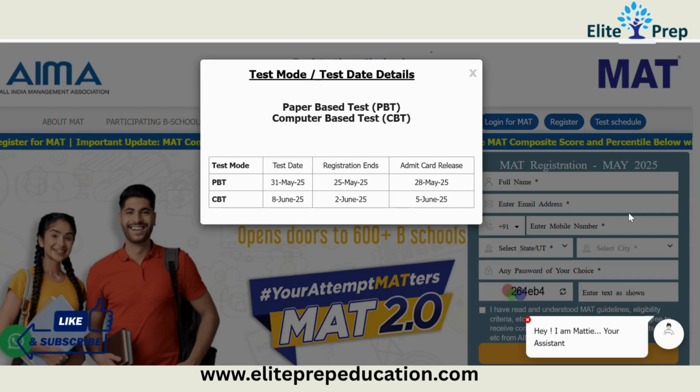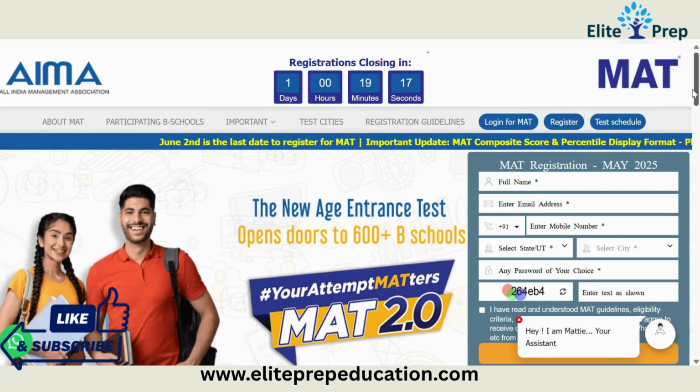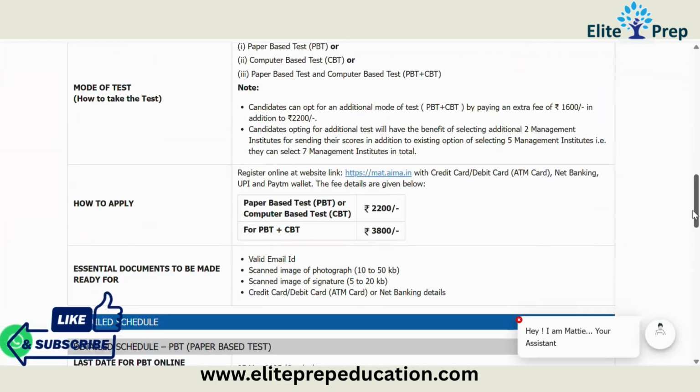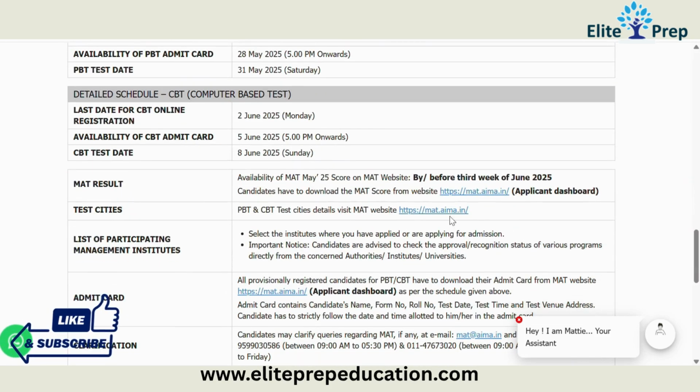Apart from the exam review, you have the next attempt. You can see here it is 8th June, and 2nd June is when registration closes. This is a CBT mode, where you have more time. PBT is very difficult because you have to shade the ovals. It takes time. For CBT, you can have that extra time. The shading is not there, so you easily get 15-20 minutes more. So you can focus on preparing, or if you want to register, 2nd June is the last date. And the result for this May attempt, you can see here on the official website, they have mentioned that you will be getting the result before the 3rd week of June.